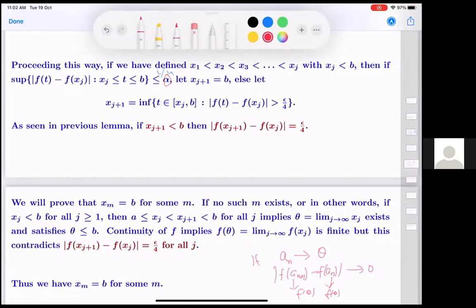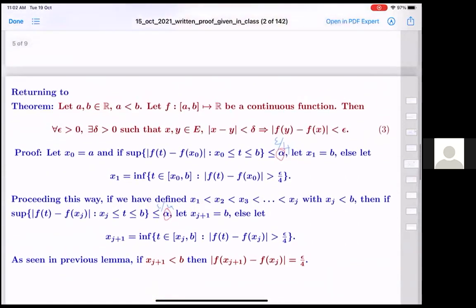So there are different proofs of the same theorem. This proof is very specific to the unit interval on the real line. This doesn't quite work if you have a unit square. The result is true even on the unit square, but this proof is specifically for the unit interval.